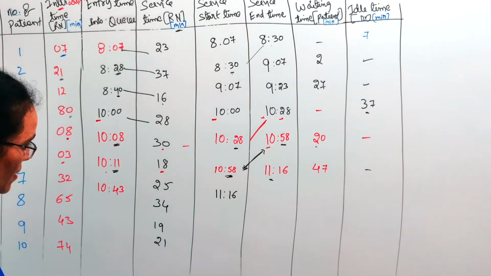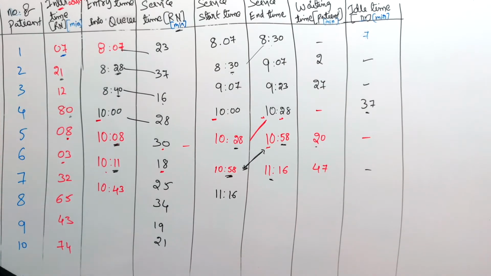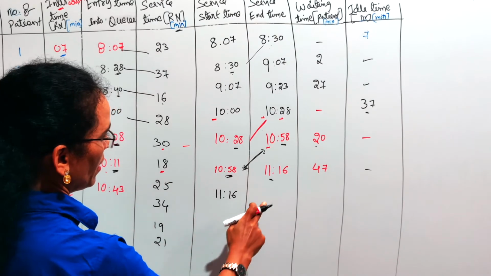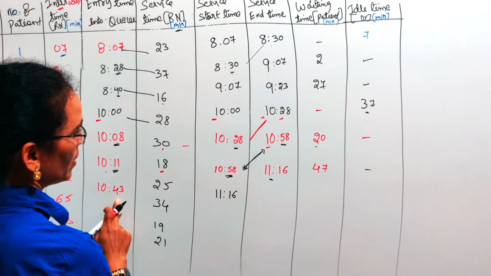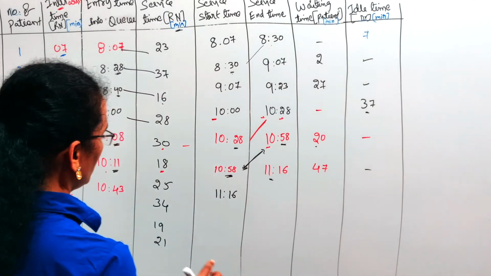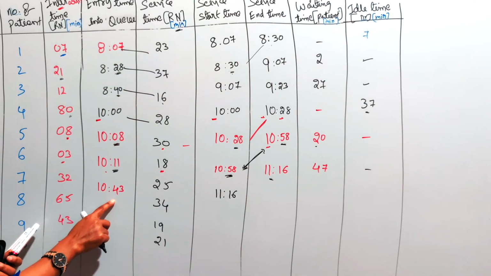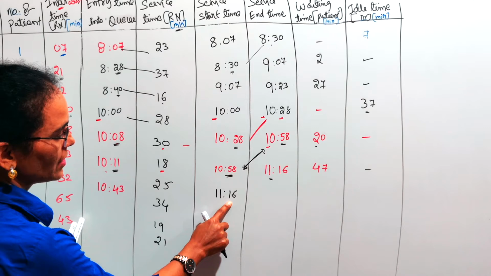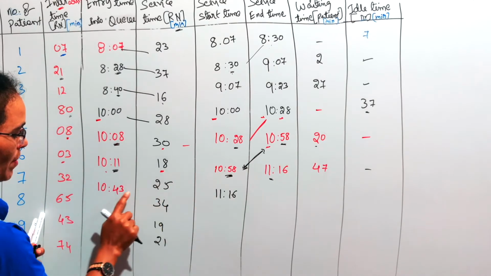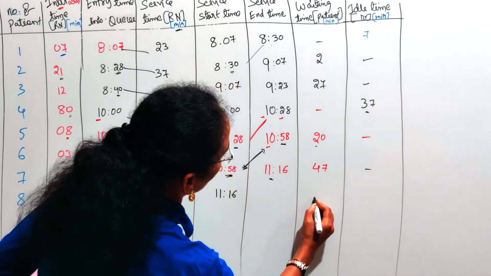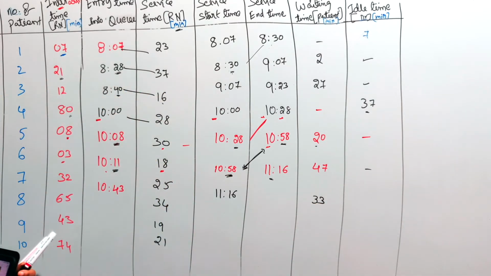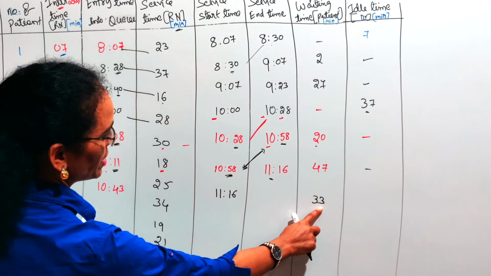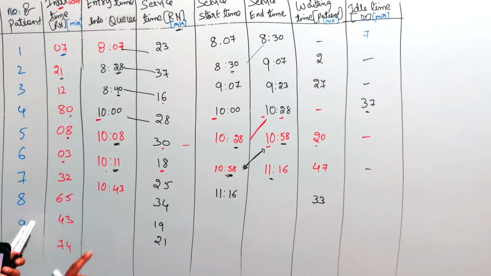11:16, right? 16 plus 17, that is 33 minutes. Here, see, the patient arrived at 10:43, but service started at 11:16. It means 16 plus 17, 33 minutes was the waiting time of the patient in the queue. 33 minutes the patient was waiting in the queue.